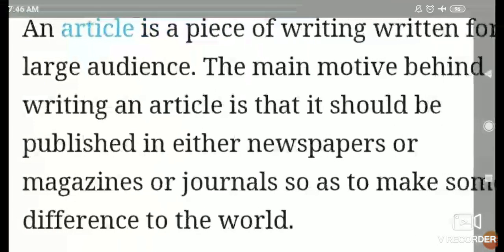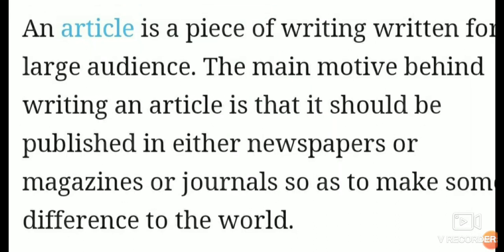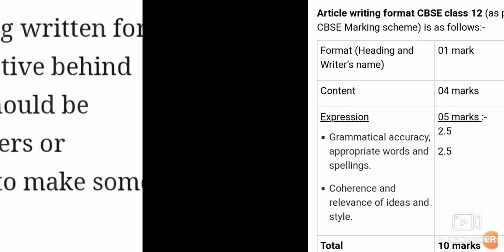Today we are going to discuss writing skill. In the writing skill, today I will tell you how to write an article. What is article writing? An article is a piece of writing written for a large audience. The main motive behind writing an article is that it should be published in either newspapers or magazines or journals, so as to make some difference to the world.